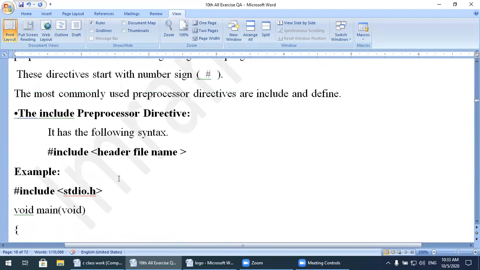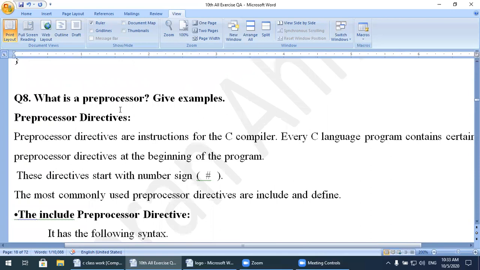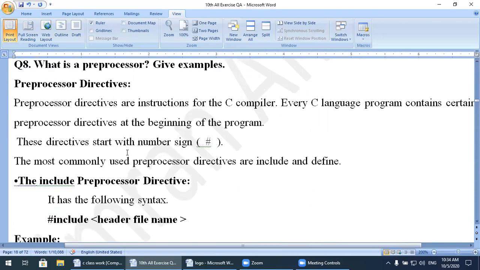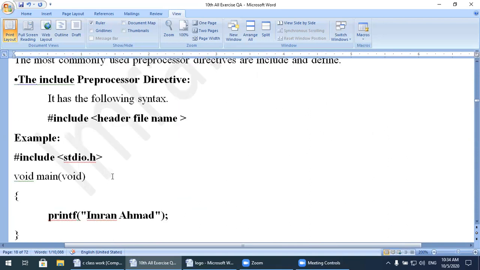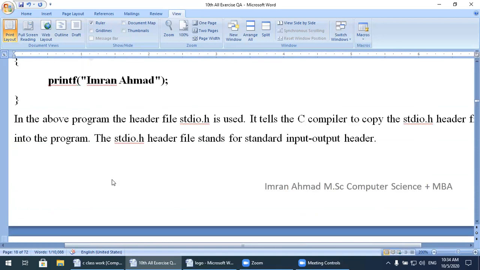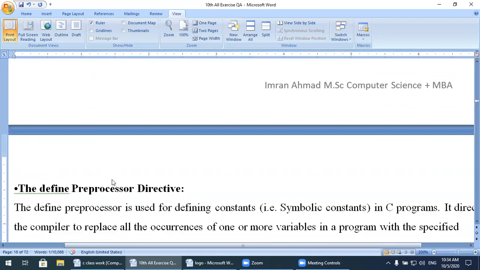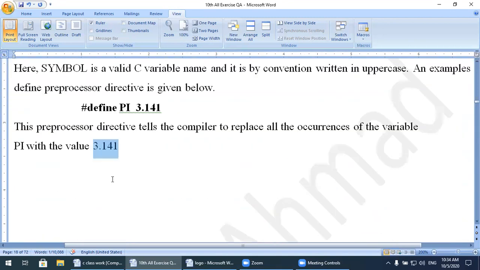The question was, what is a preprocessor directive? You can also say libraries, or prototype. There are two kinds of preprocessor directives: the include preprocessor directive, and the predefined, that is, define preprocessor directive.